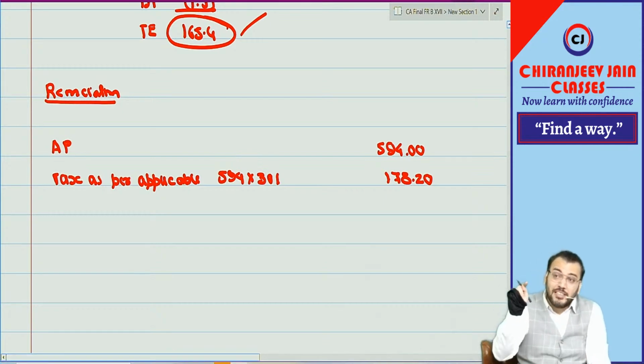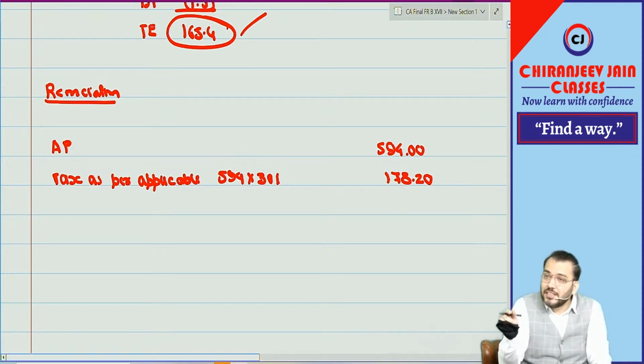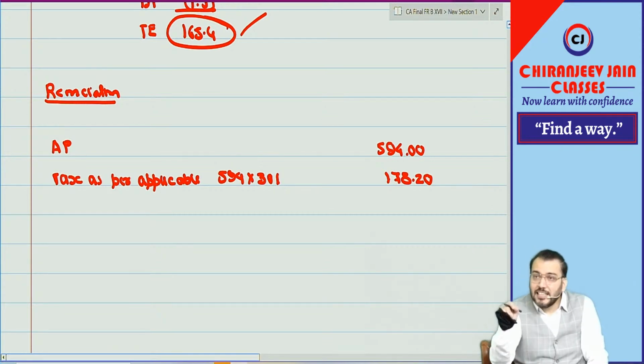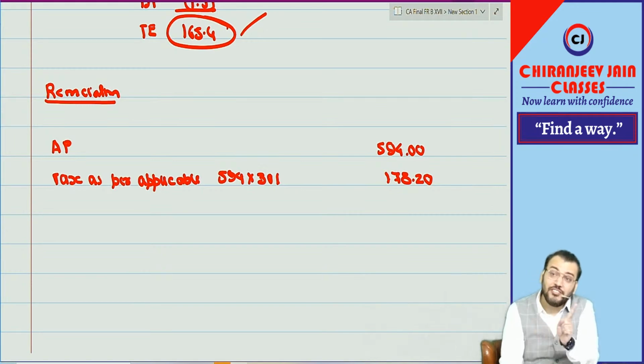Whenever there is a permanent disallowance or permanent difference, or there is some lower tax rate, because of that reason, can I say tax as per applicable tax rate and tax expense will not agree, or there is some change in tax rate from previous year to current year.